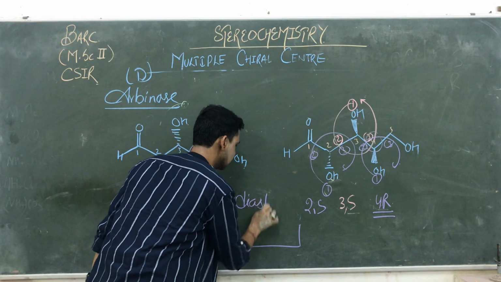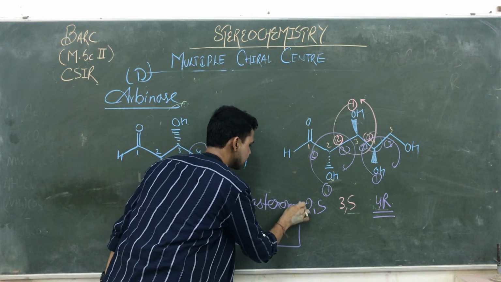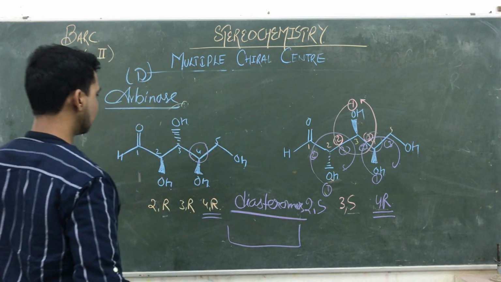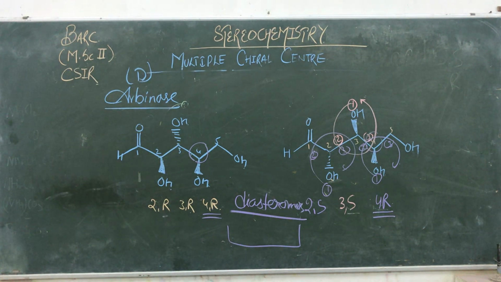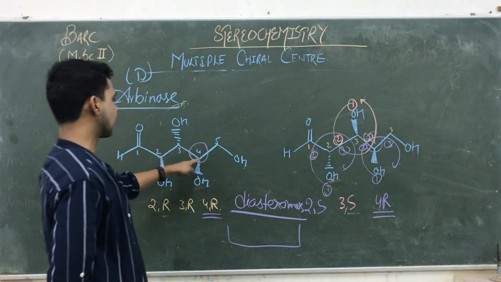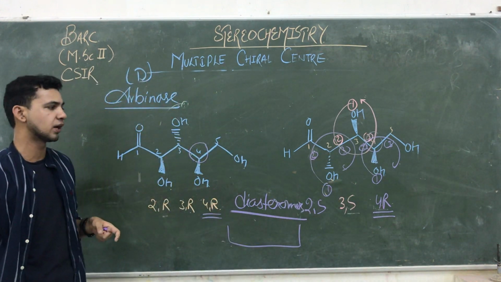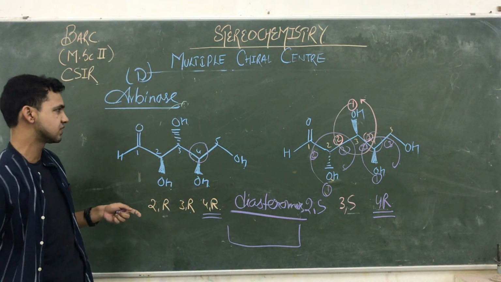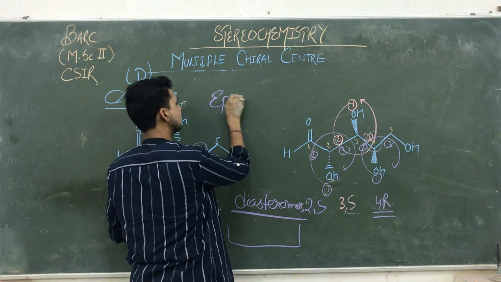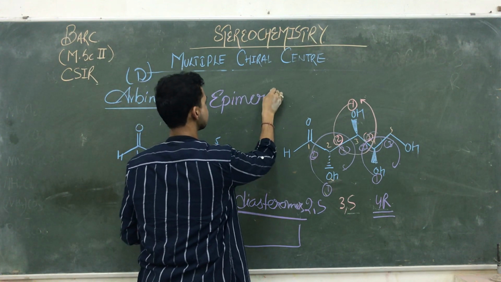What do you call them? They are also called diastereomers. And for these we also pronounce another definition. So what is the other definition? The one more definition at this point: diastereomers which differ at a single chiral center are called epimers. Compounds that differ at the point of a single chiral atom, what do we call them? Generally they are known as the epimers. They are known as the epimers.